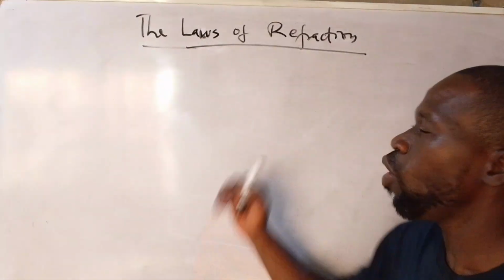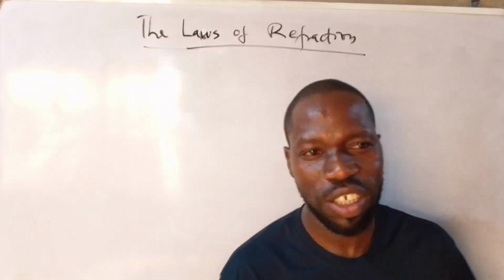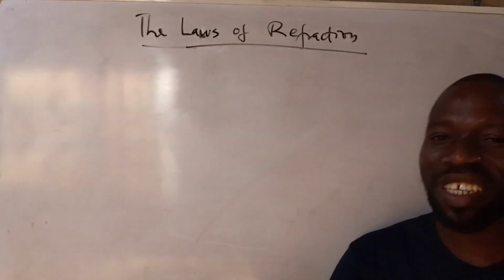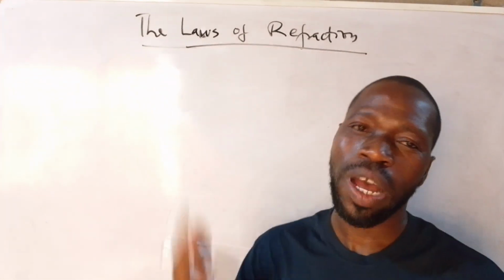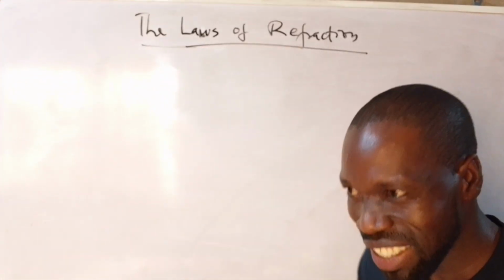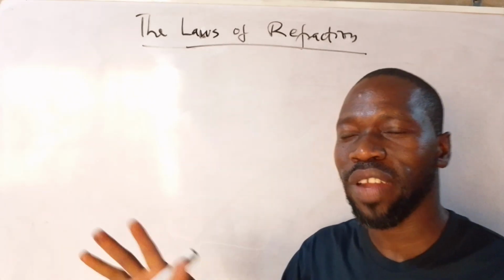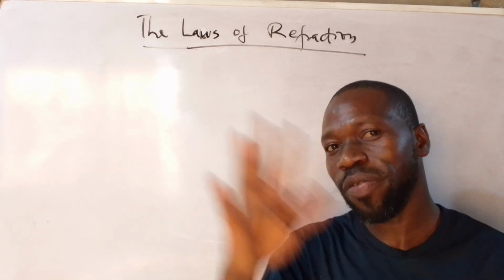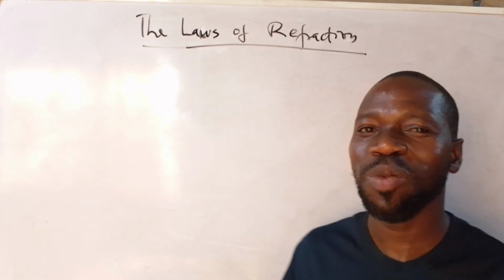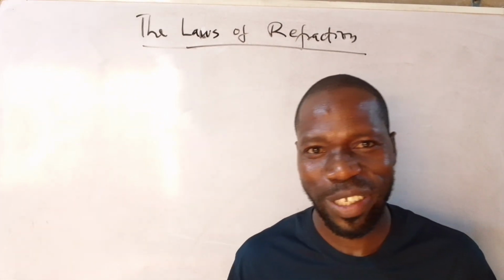Going to be talking about the law of refraction. And what is refraction? Refraction is simply the change in direction of a light wave when it travels from one medium to another medium of different densities. When there's a change in direction of a wave when it travels from one medium, not light wave, wave generally, all right? But we're going to be using light for example.